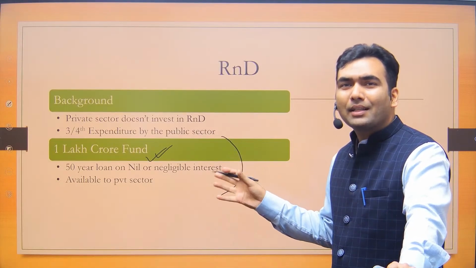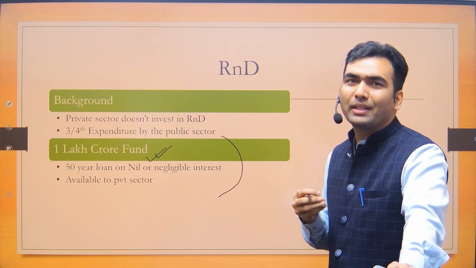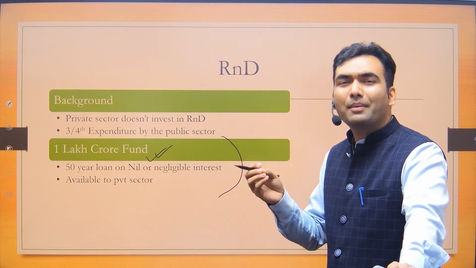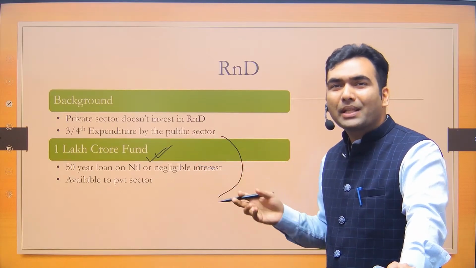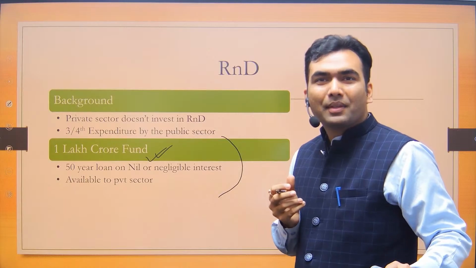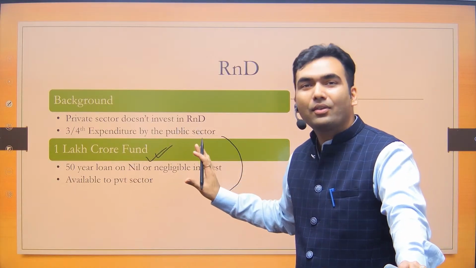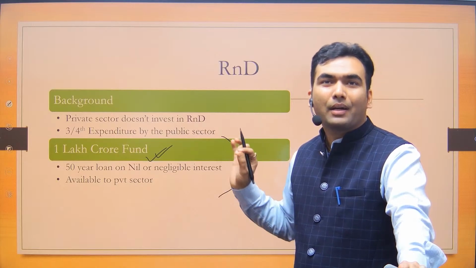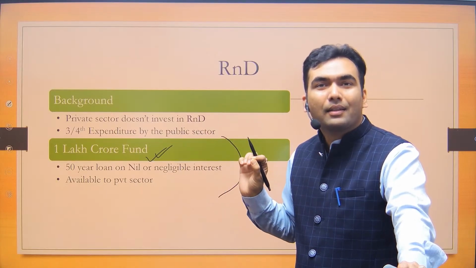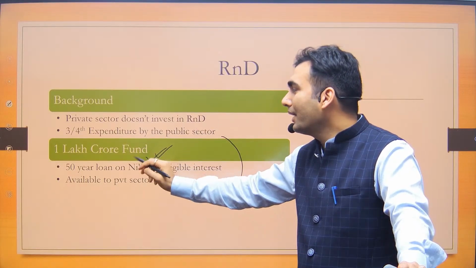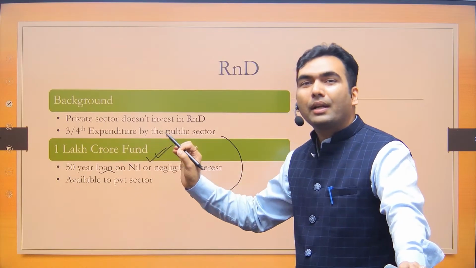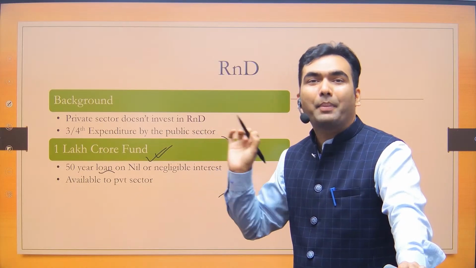Brother, after 50 years, neither the borrowers nor the lenders will remain. The lender may still remain, but who knows where a private company will be in 50 years. Okay. So effectively the private sector is getting a kind of grant under this. But rather than calling it a grant, the government has categorized it as a loan so that it could show it as part of capex.